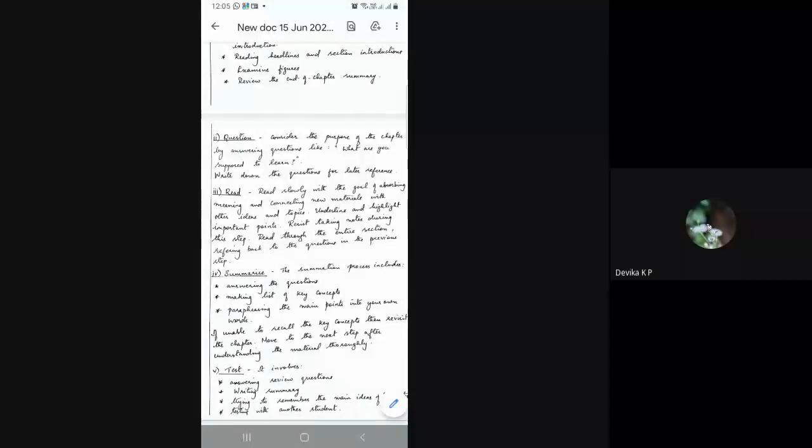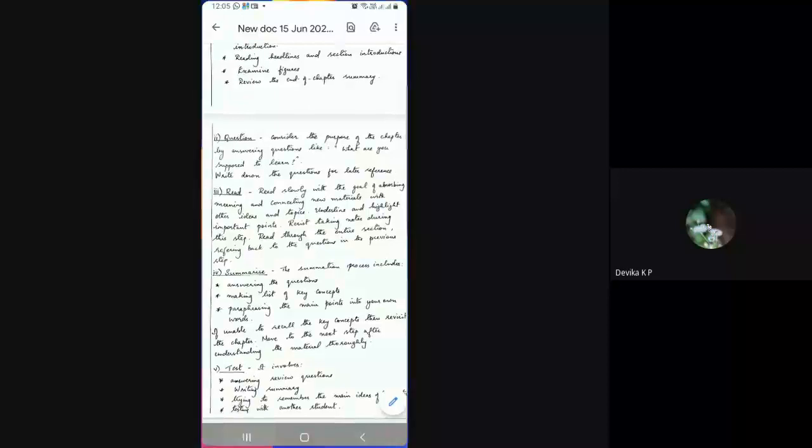Answering the questions which we had framed in the second step. Then making a list of key concepts, the important points that we have studied. And then paraphrasing the main points into your own words. Paraphrasing means writing in your own words only. This helps to recall the information you have learned and understand the material thoroughly. Very good. And now the last step, the test step.